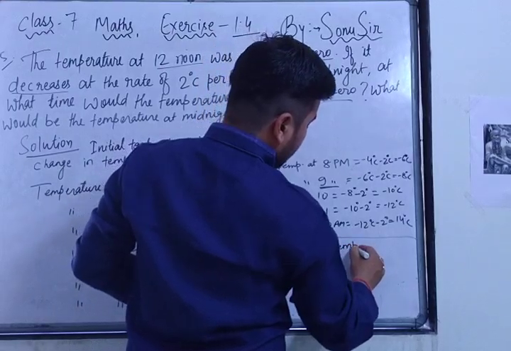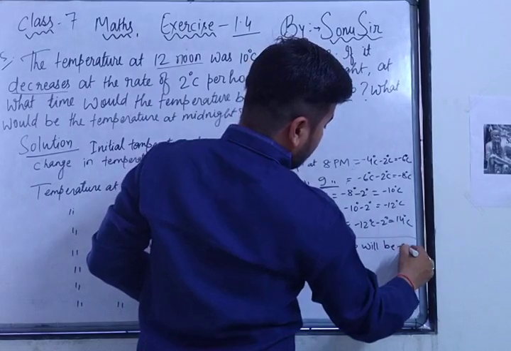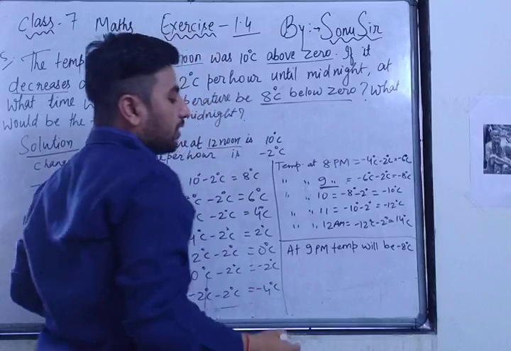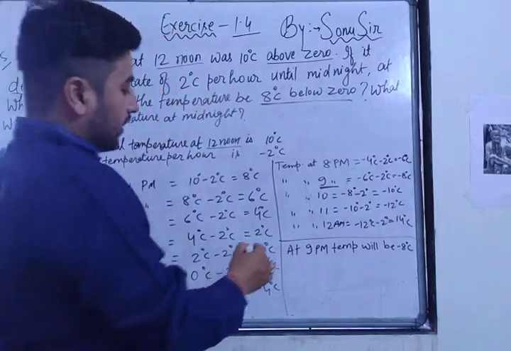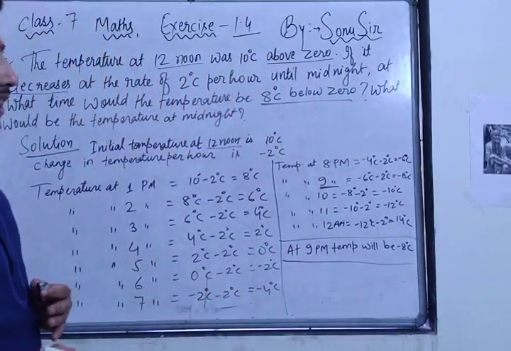Temperature will be minus 8 degrees Celsius, that is below zero. Minus 8 degrees Celsius means below zero, means negative integer. This is the first part of the answer. At 9 p.m. temperature will be minus 8 degrees Celsius.